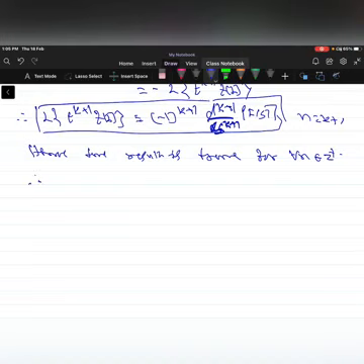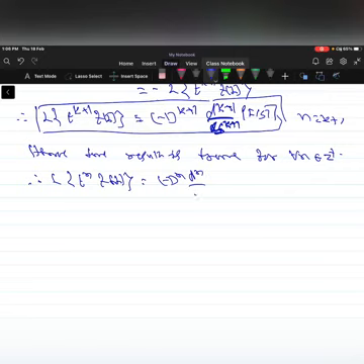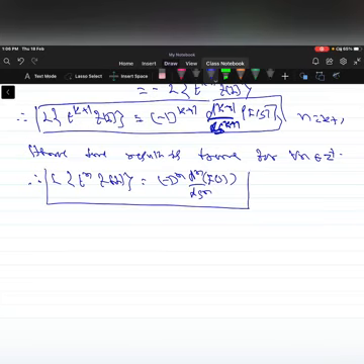So therefore you can write Laplace of t power n into f of t is equal to minus 1 to the power of n d^n by ds^n of the function F of s, where n belongs to a positive integer.